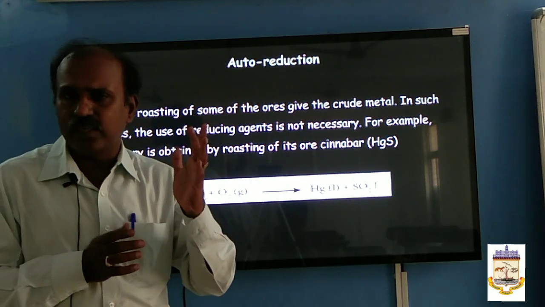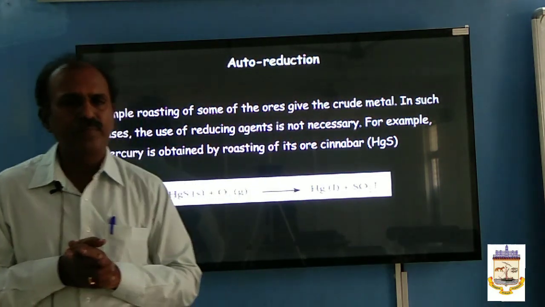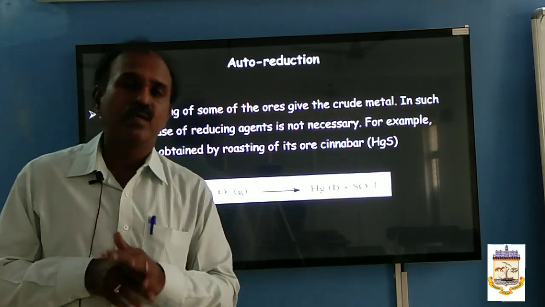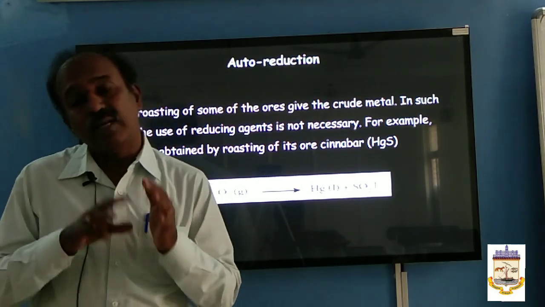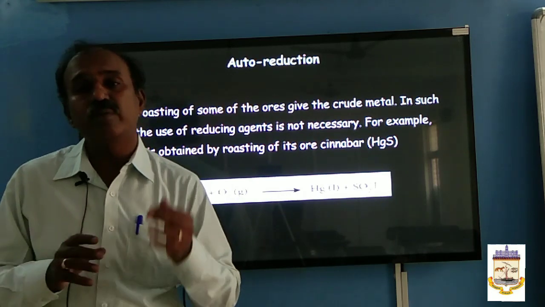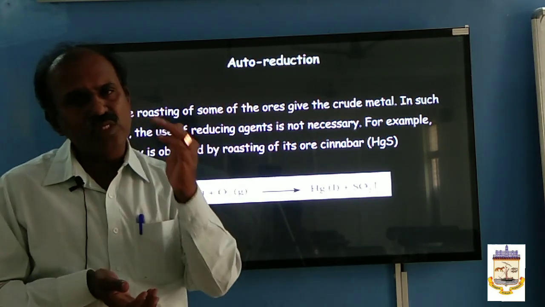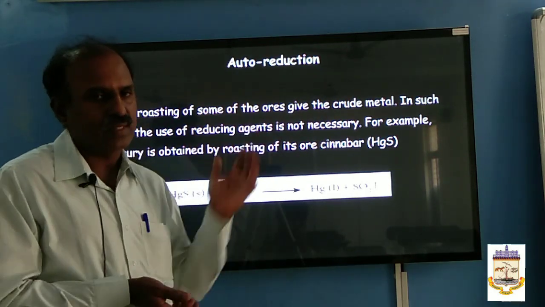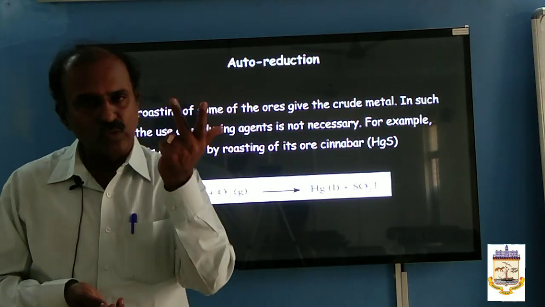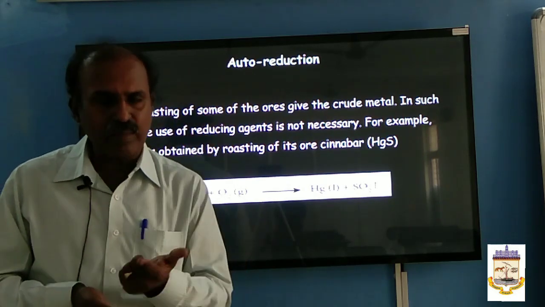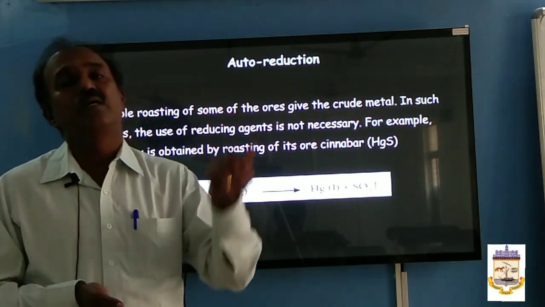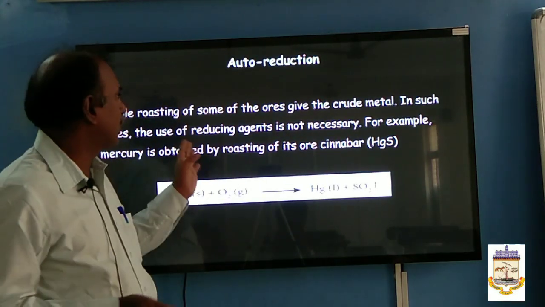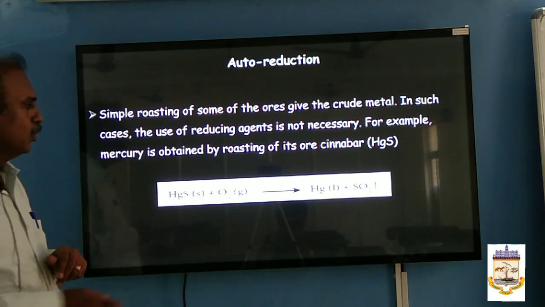See, more reactive metals can be reduced by electrolytic reduction. Moderately reactive metals can be reduced by using carbon monoxide or some other metals. Less reactive metals can be reduced even by heating. So different reducing agents and different methods can be used to reduce the metal oxide into metal. We have discussed smelting, reduction by using metal, reduction by using carbon, reduction by using hydrogen, reduction by using water gas. At last we discussed thermal reduction, or you can call it auto reduction.